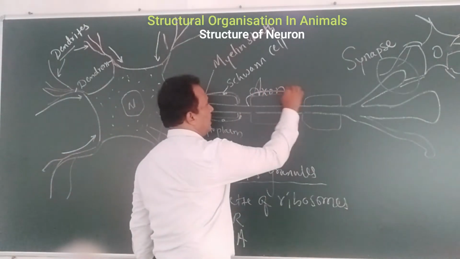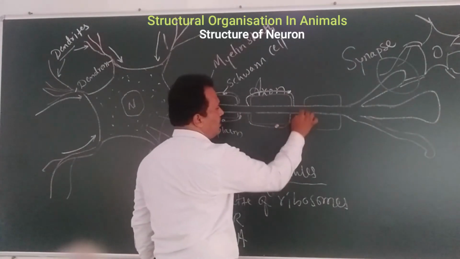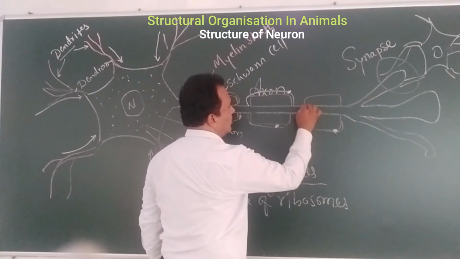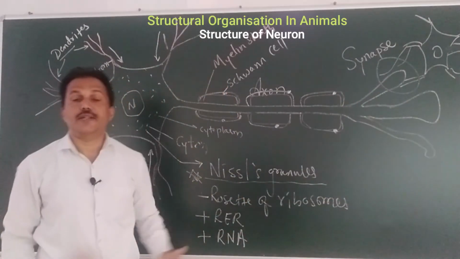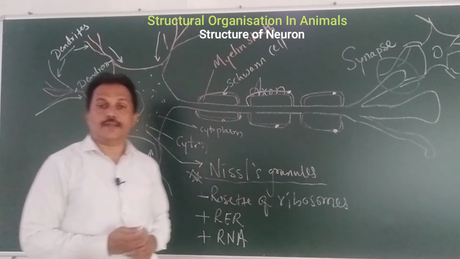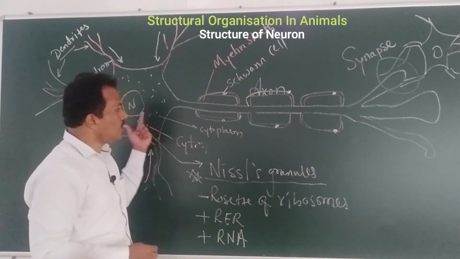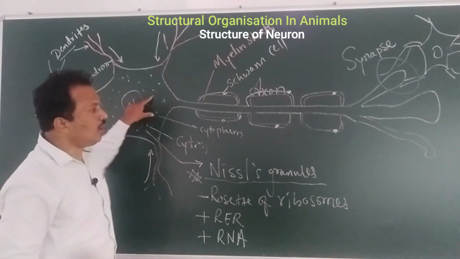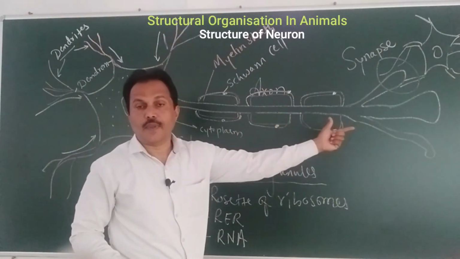Similarly, this is again one Schwann cell attached to the neuron, and it is secreting the myelin sheath. It is made up of lipids, and it has great importance in the conduction of impulses from the cyton to this end of the axon.